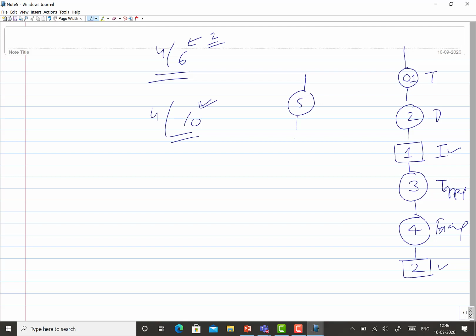Then after turning, it requires say facing, so operation 6. Then it requires inspection, then external threading, operation 7. And after this external threading, again it is inspected. So this was the 3rd inspection, this is the 4th inspection, this is the 5th inspection, and now it is assembled here. So we will be putting in a symbol like this.